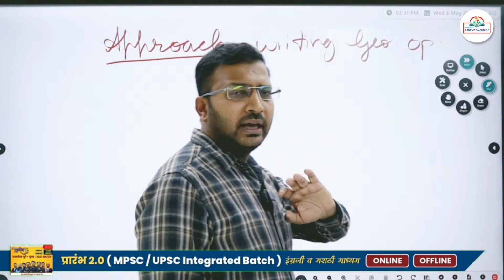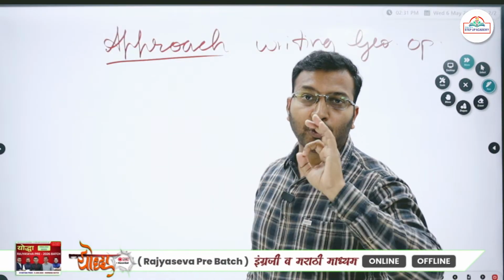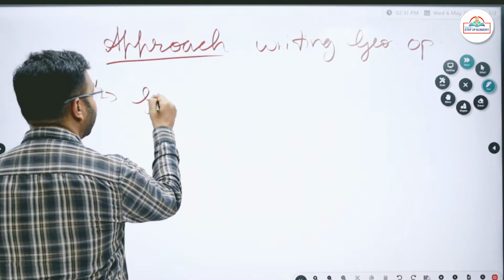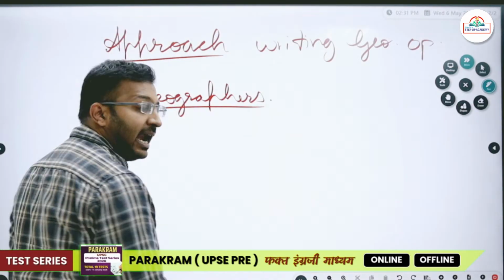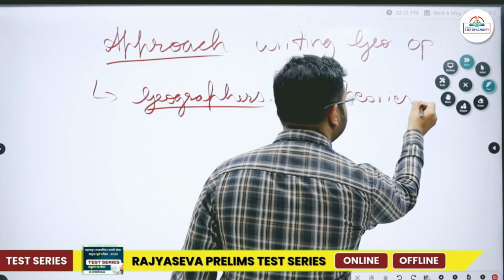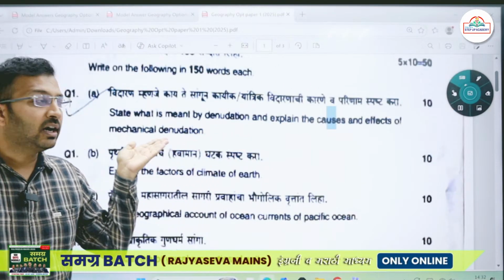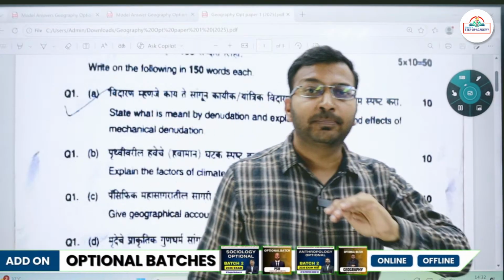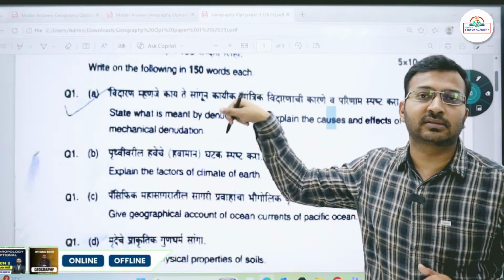So if I talk about any paper, be it optional paper 1 or paper 2 of geography, the first and foremost thing that you should have is a list of geographers' names, a list of geographers and their associated theories. Because if you look at the question paper, the questions are pretty straightforward, and I'm pretty sure that most of the people who haven't prepared their optional thoroughly will be writing GS type of answers in all these questions.